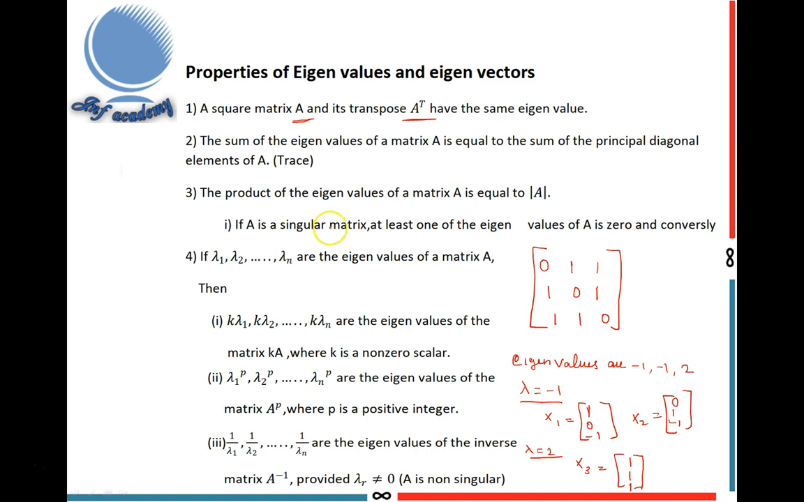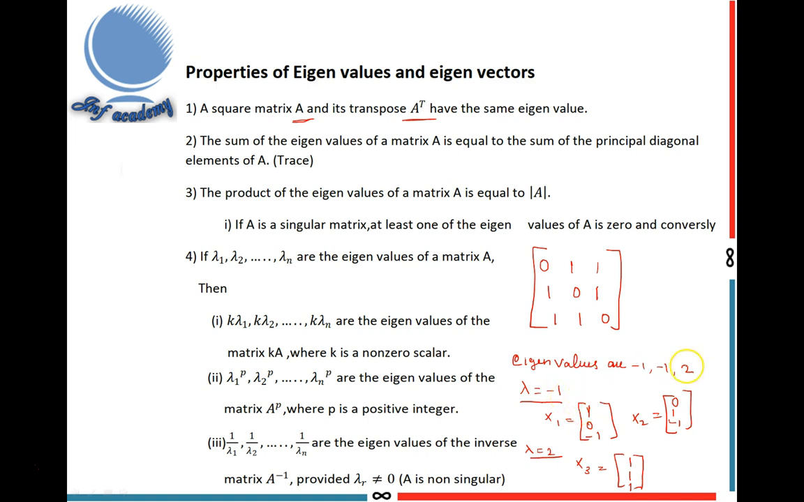Next, the sum of the eigenvalues of a matrix A is equal to the sum of the principal diagonal elements of A. The sum of the principal diagonal elements is also called the trace. Now verify this property by this problem. This is the solved problem above. So verify this one. Second property.